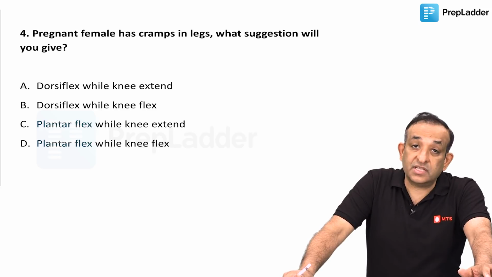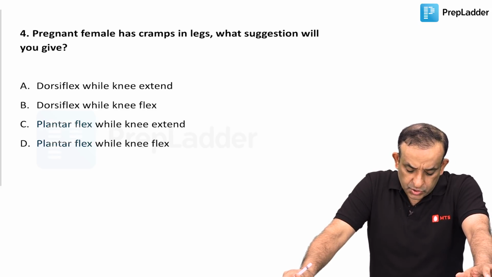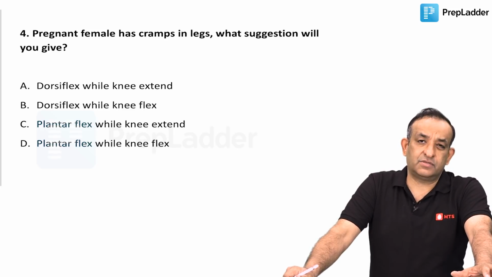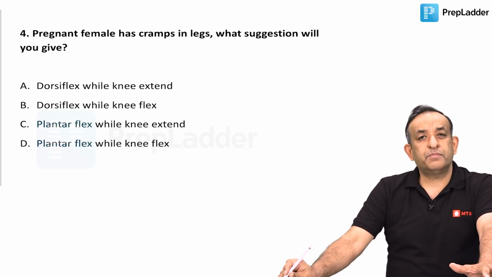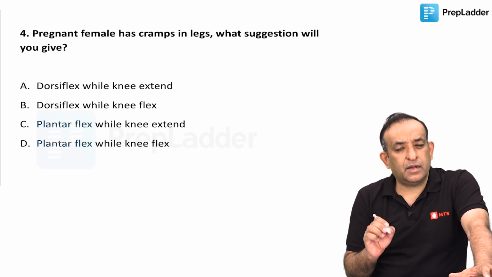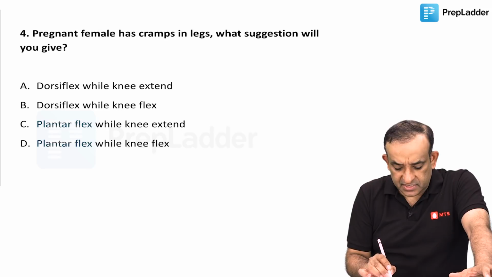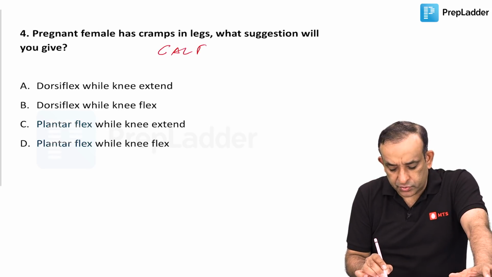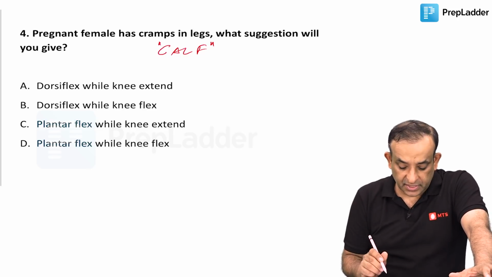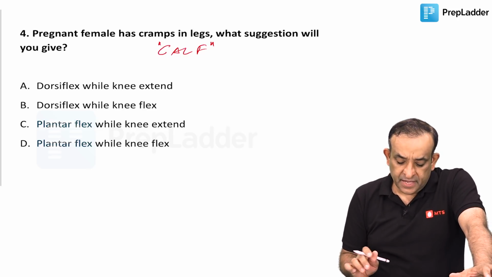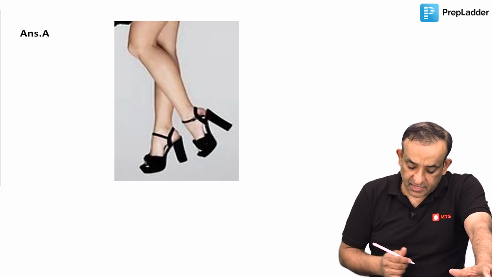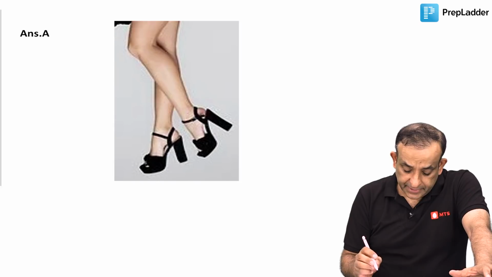But what is the position they've asked which is going to help? When I think of the cramps in the legs, we mostly think of the cramps in the calf muscles. I think the question was of calf muscles, but since that was not given to me by all the students, I assume that it was cramps in the legs, and I'm writing calf just to tell you that this is what I heard. So let's see, I've got this picture from the internet from Wiki Commons.